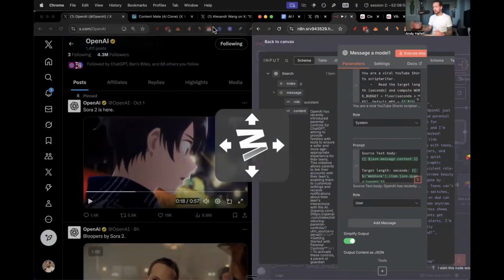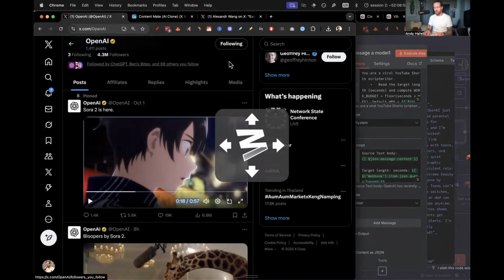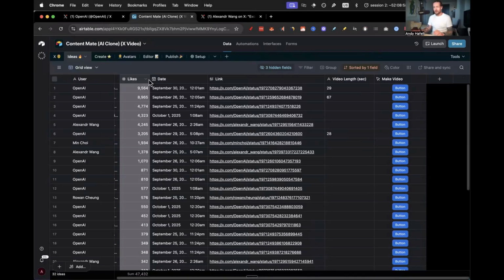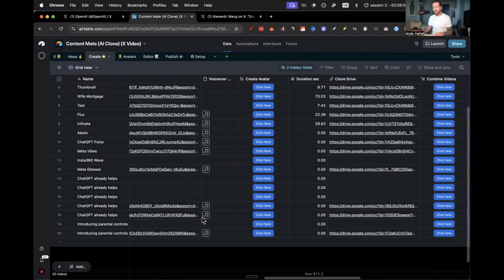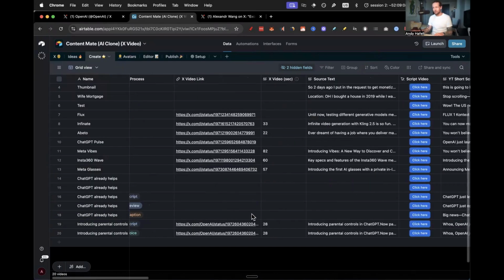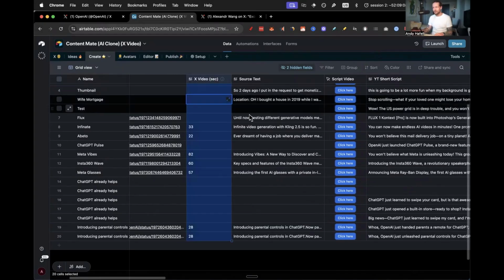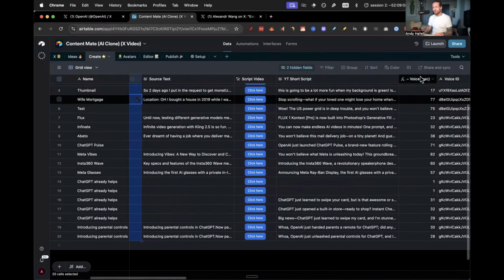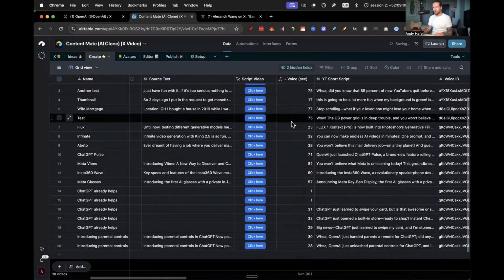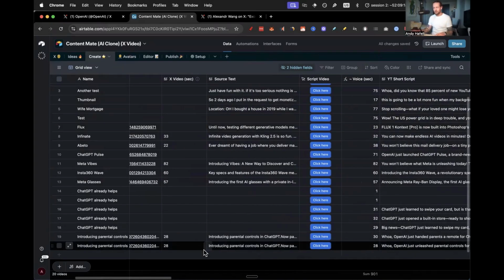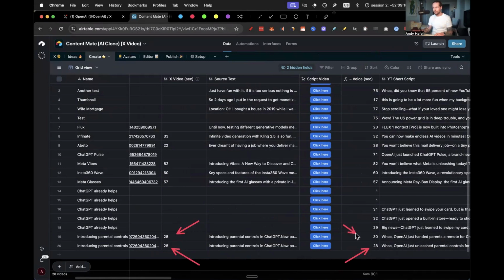And to show you if it was successful or not, let me show you. So it's been really good so far, and I think it's the model that I'm using that is really helping with this. But you can see here that we get the X video seconds here, and we get the voice seconds right here, which is a formula. So you can see that we get 28 right here, 28, 28, 30.